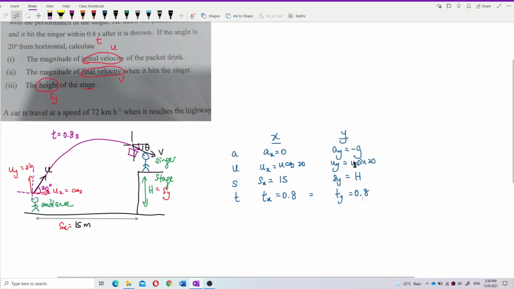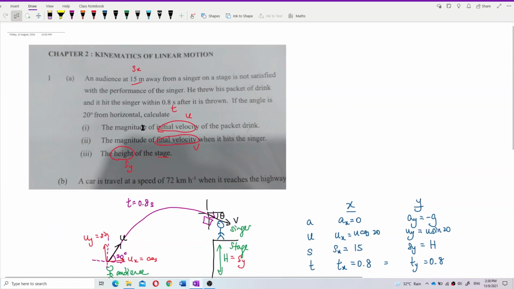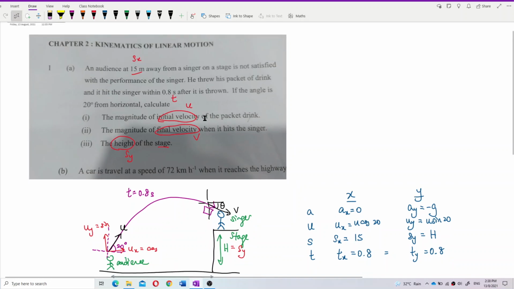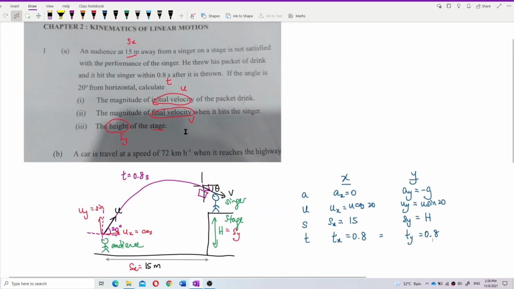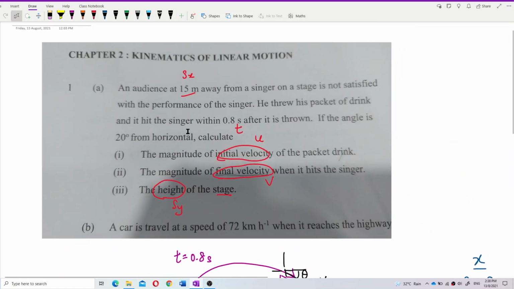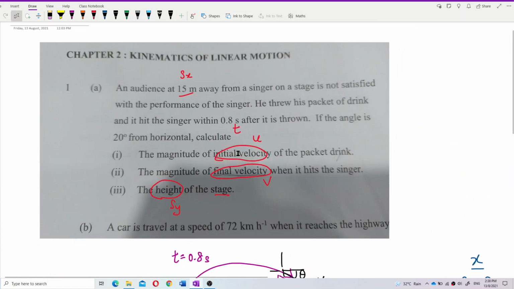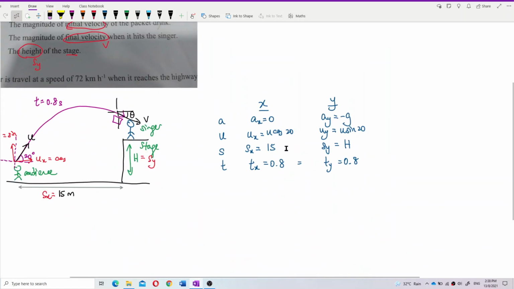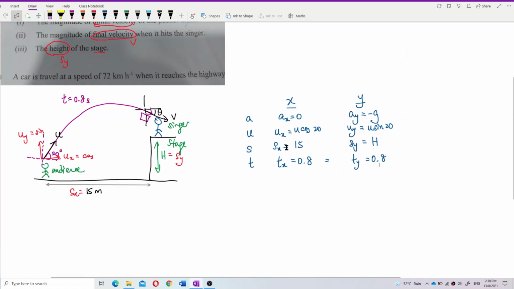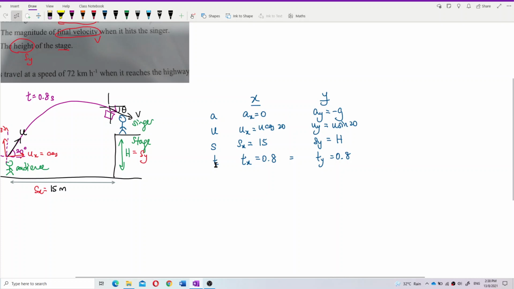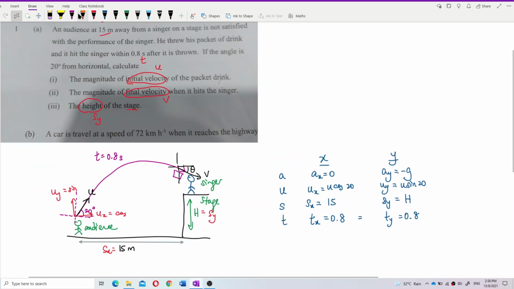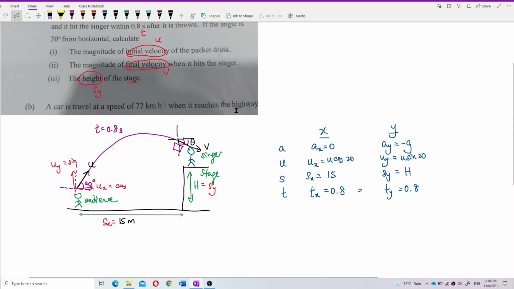Now let us find the first question. Let us find the magnitude of initial velocity, u. We need to find u. See the questions here. We need to find initial velocity. So how to find initial velocity? Which component do you think we choose to do question A? Look at question number 1. We need to find u. I want you to look carefully.